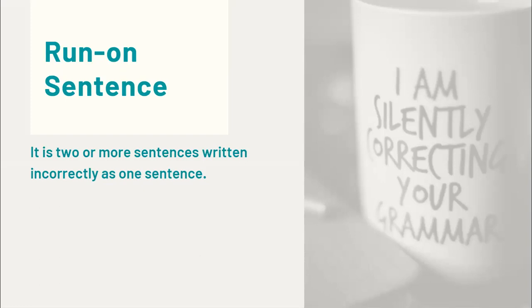It is supposed to be two sentences but joined together as one. Because it was joined together as one, it did not give the proper sense of the sentence.